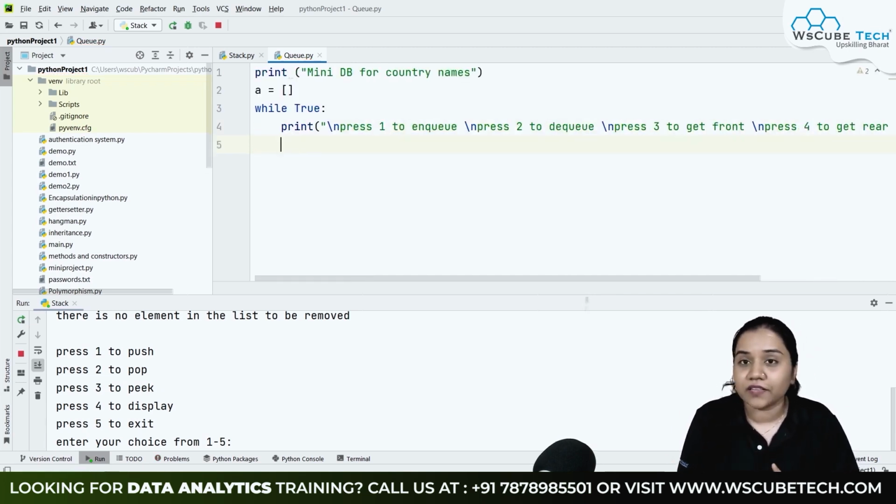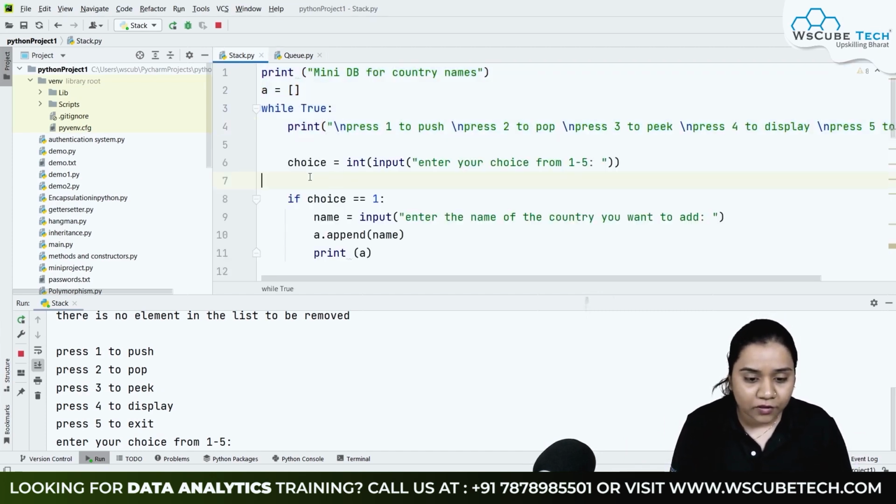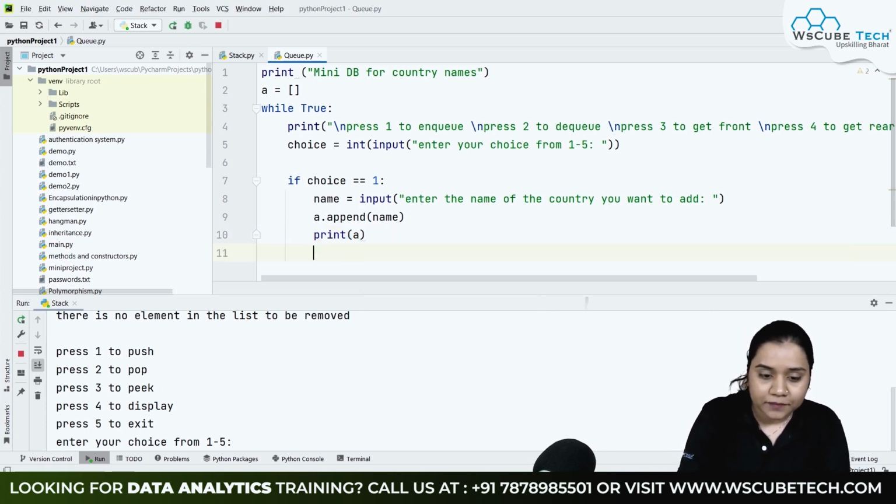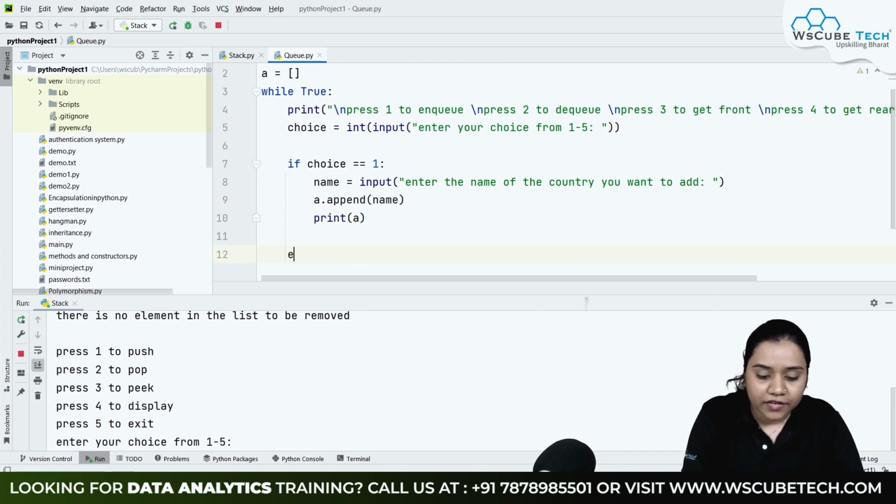Again, I'm taking the example of mini database on country names only. So first of all is press 1 to NQ. That means if we want to add an element, this will be the same thing that we have done previously. So I'll just take the same thing over here as well. Choice is equals to, we'll be taking the input from the user for our choice from 1 to 5. And if choice is 1, in that case, we will enter the name of the country we want to add. And after that, we will be appending it to our list. Right? Next thing that we are going to do is elif choice is equals to 2.